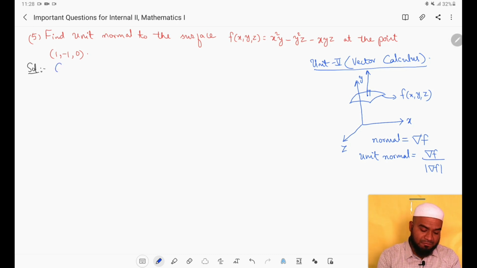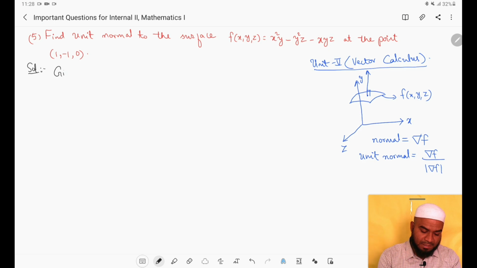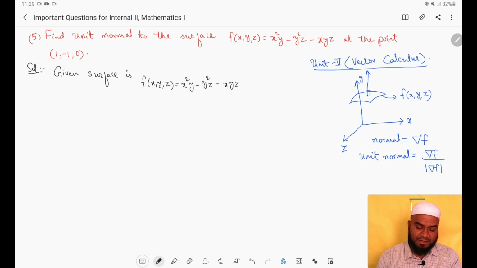So the given surface, we'll write down. The given surface is f(x, y, z) equal to x squared y minus y squared z minus xyz. This is the given surface. We have to find the normal to this first, then the unit normal.